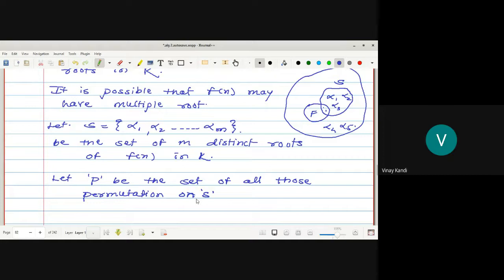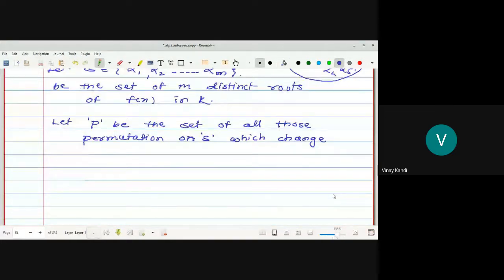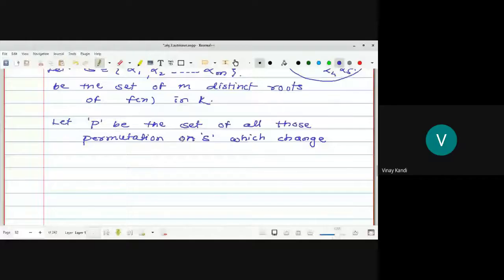Listen carefully to what I say, this statement is very important. Set P is the set of permutations on S which change only those elements of S which are not in F, which are not in capital F.